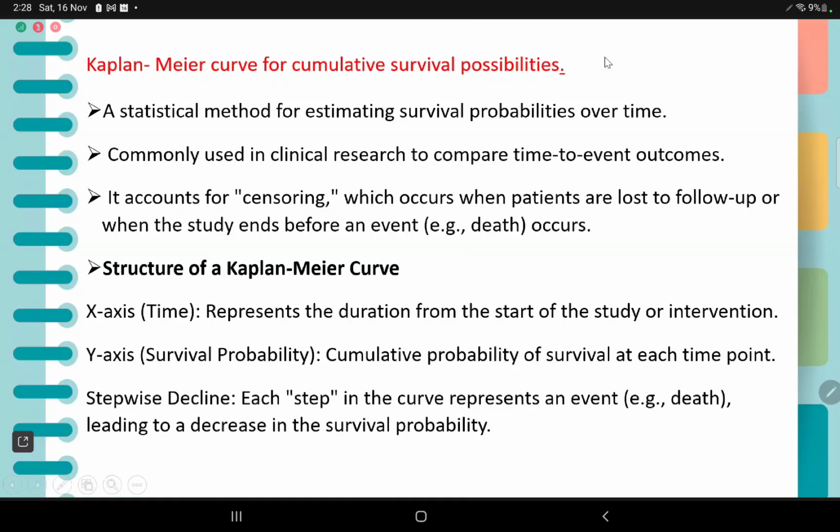Next question is the Kaplan-Meier curve. This is quite a favorite. It has come many times in the previous exams.